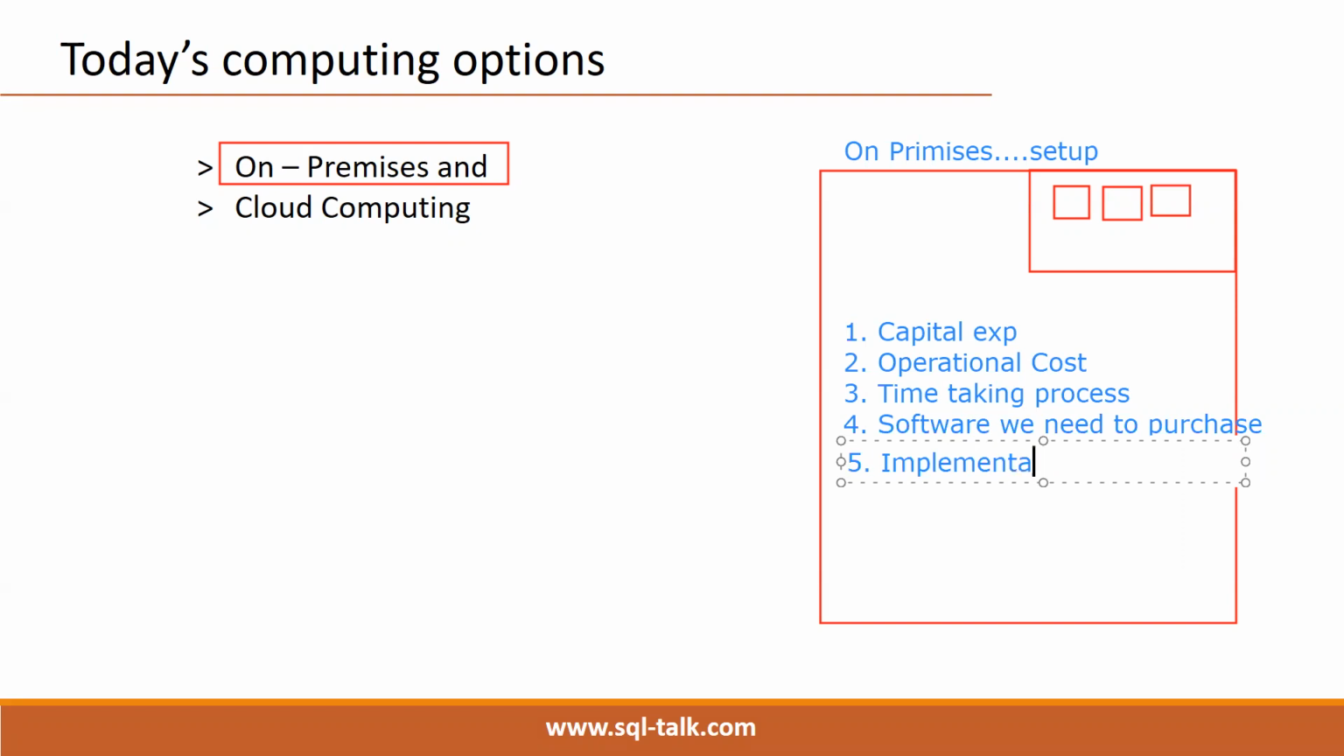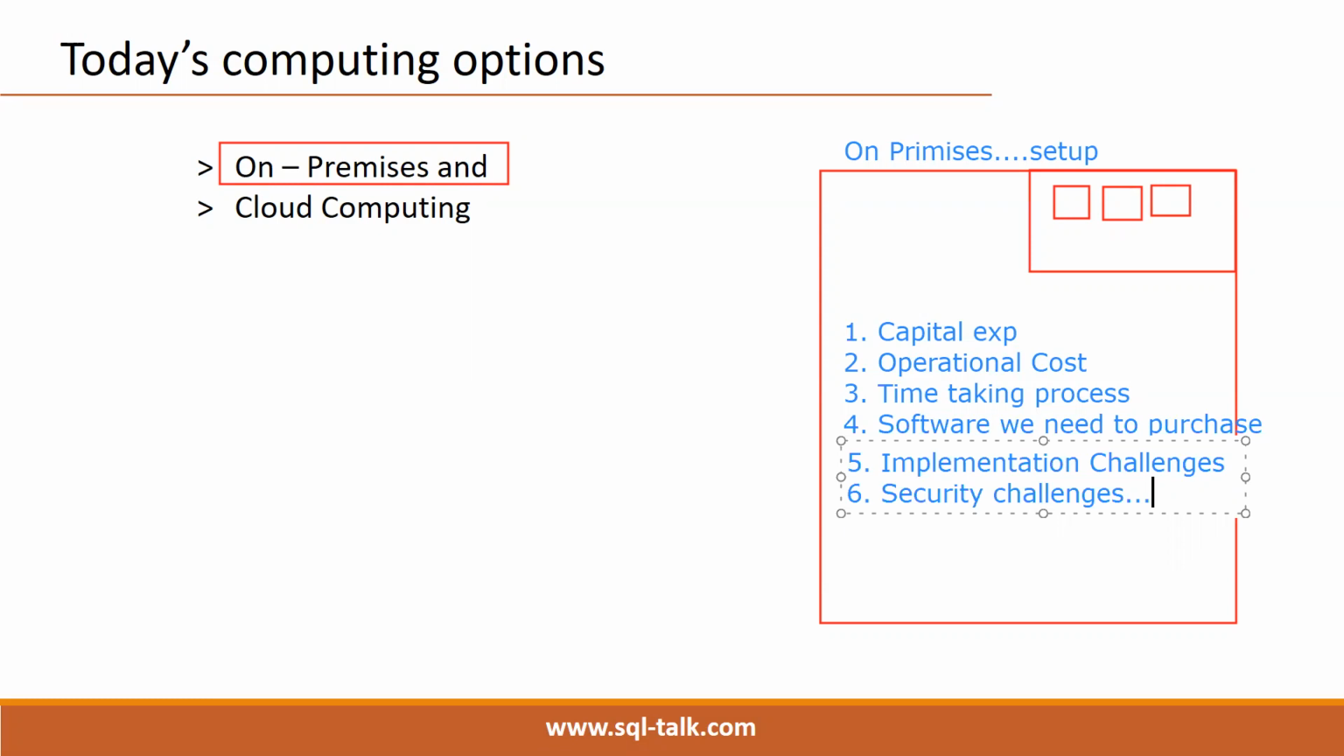After purchasing everything, we need to implement it, right? Then there are security challenges. We are maintaining the total infrastructure in an on-premises environment, so separate space is required. We need an RPS, a redundant power supply, and multiple power systems. These are the various requirements of an on-premises environment.